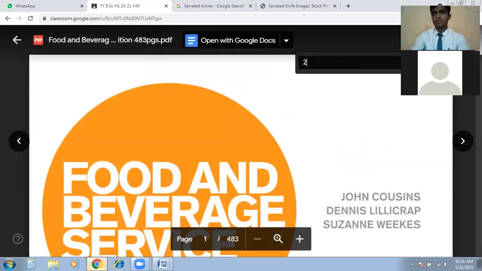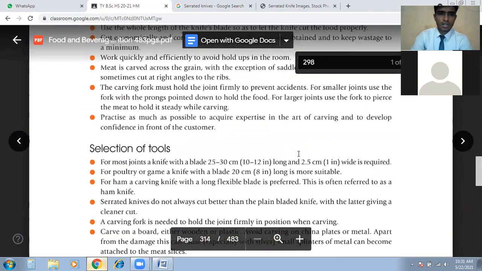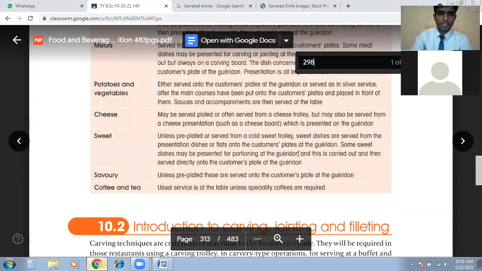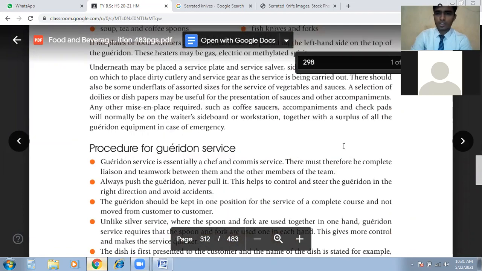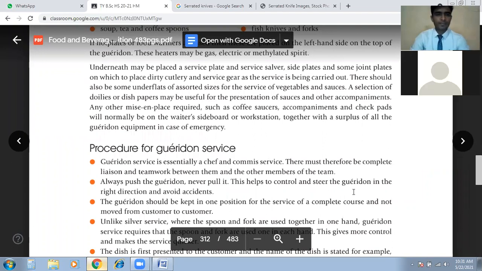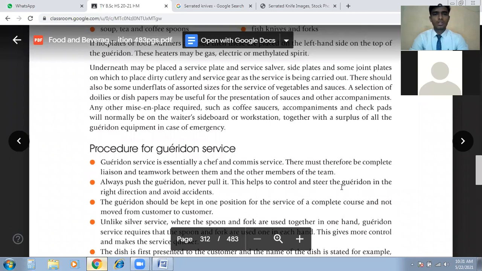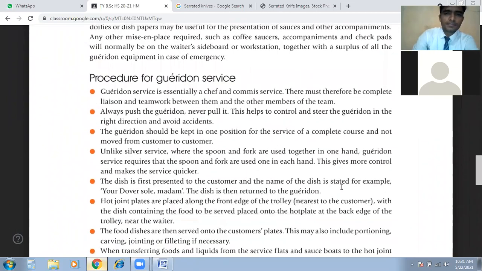Page 98. Procedure, right? Yes. Okay. Just read out this procedure. Okay. Garrison. Go ahead.